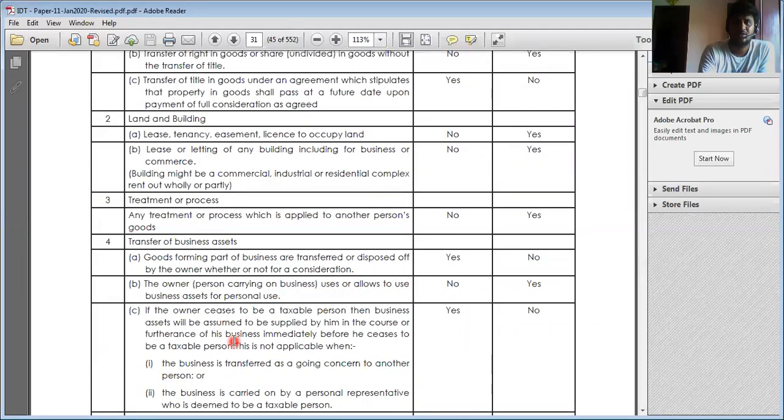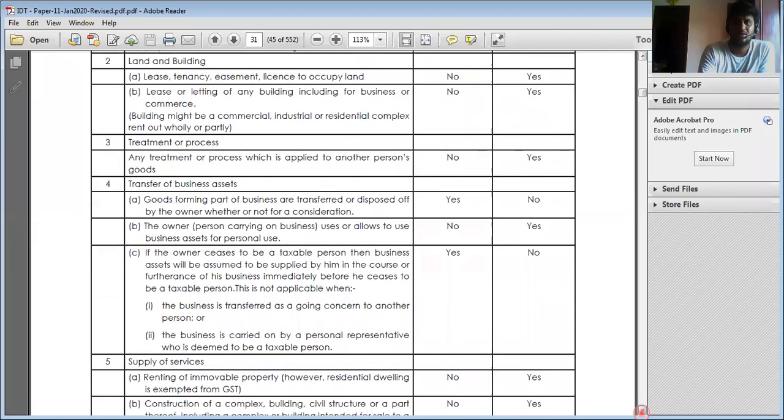Okay, if ownership has ceased, then it is considered as goods. But this is not applicable. We already said, this is subject to going concern or subject to what? Transfer taken by the legal representative. It is not a transfer, but a transfer will be liable under GST. We saw that topic lightly during registration.